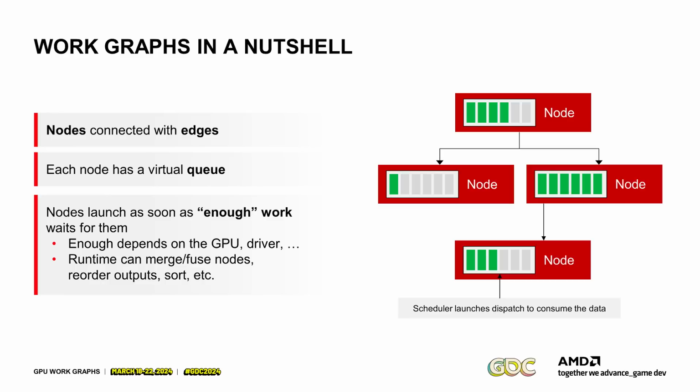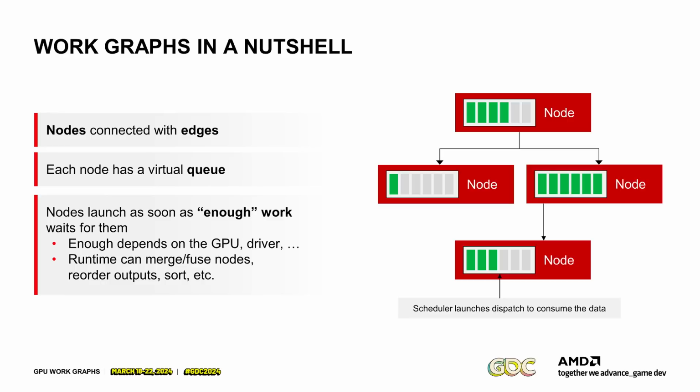So all of those things means that if you think about this from the logical perspective, the scheduler launches this dispatch here to consume the data which is waiting for this node. But in reality, it might be just fused together with the producer, for example, and then they just launch together, or there is a reordering happening before it, and so on and so forth.